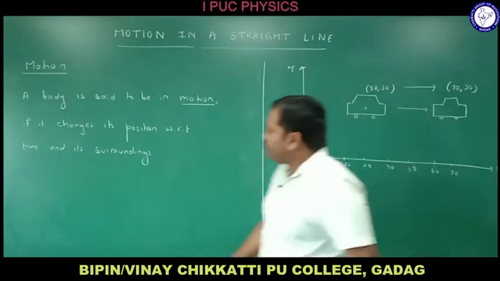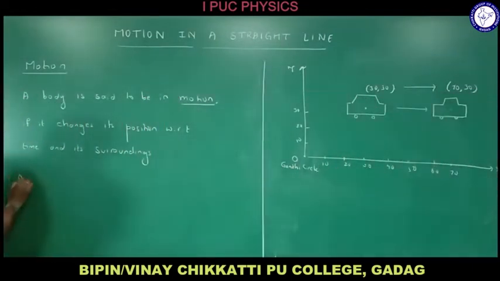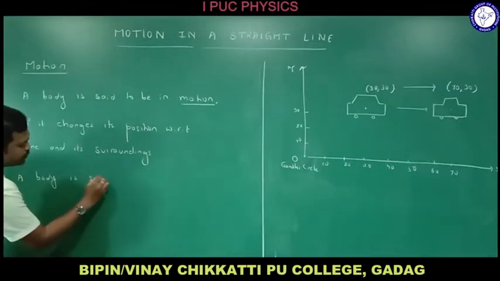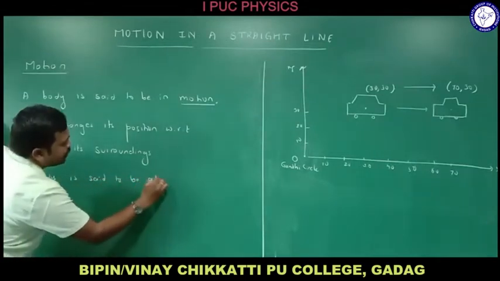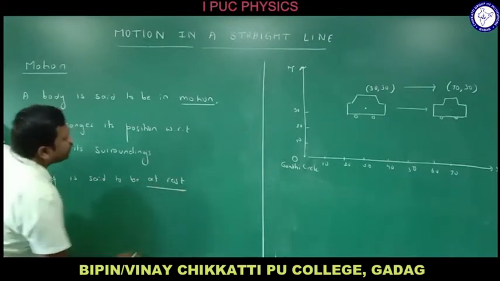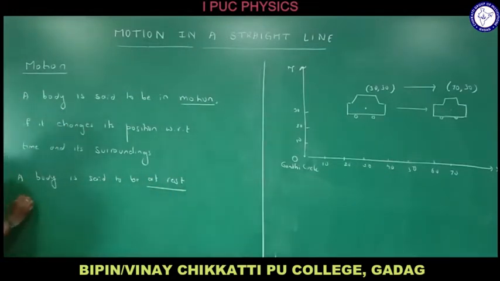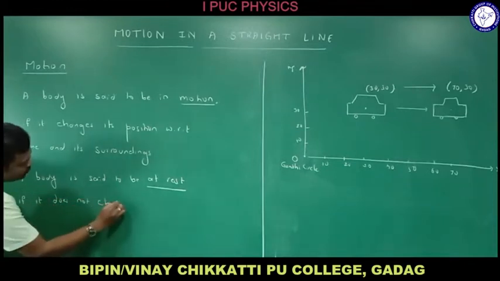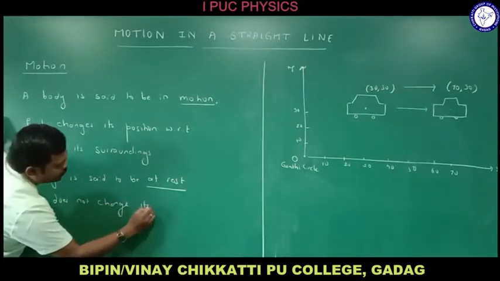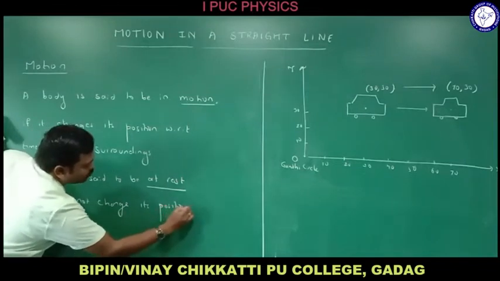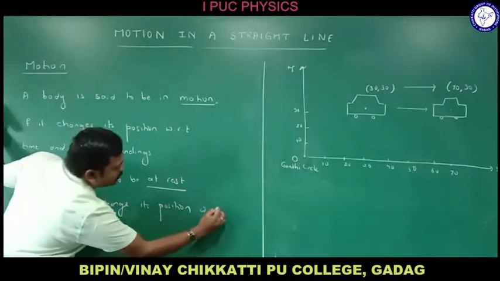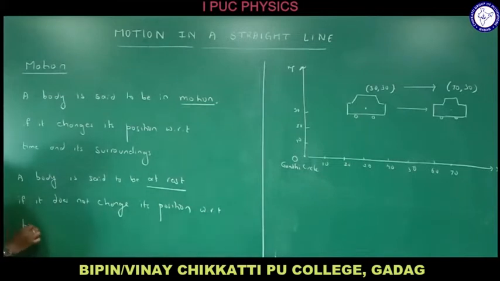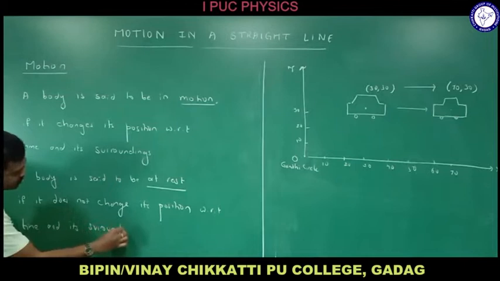Okay, let me take another state of the body now here, right? A body is said to be at rest if it does not change its position with respect to time and its, what we say here, surroundings, right?